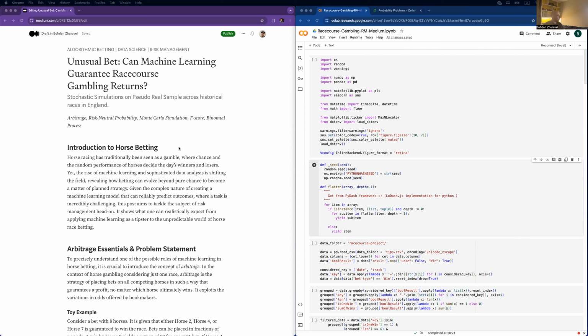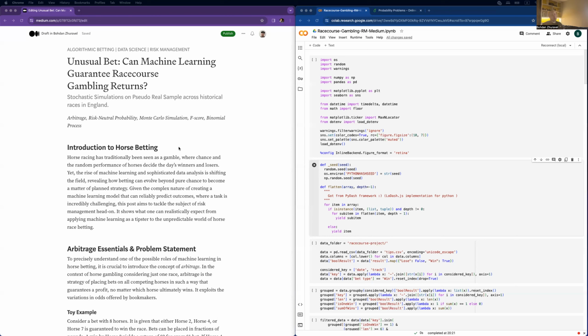Yet the rise of machine learning and sophisticated data analysis is shifting the field, revealing how betting can evolve beyond pure chance to become a matter of planned strategy. Given the complex nature of creating a machine learning model that can reliably predict outcomes, a task that is incredibly challenging, this post aims to tackle the subject of risk management head on. It shows what one can realistically expect from applying machine learning as a tipster to the unpredictable world of horse race betting. So, let me explain a bit in an informal way.